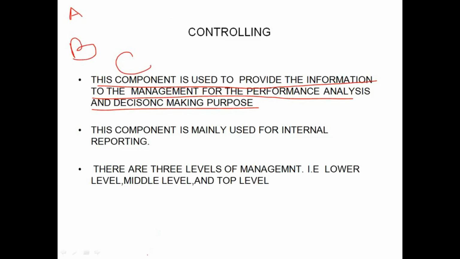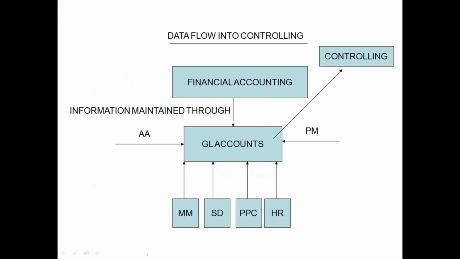So the lower level management, they are always concerned with the postings, that's all. They don't have any necessity for information. So that is the use of the controlling component. Here, the controlling component is always concerned with analysis of expenses and incomes. That's it. The expenses and incomes are only for profit and loss account items. We don't have anything to do with the balance sheet items, that is accounts payable, account receivable, and asset accounting for the purpose of controlling.